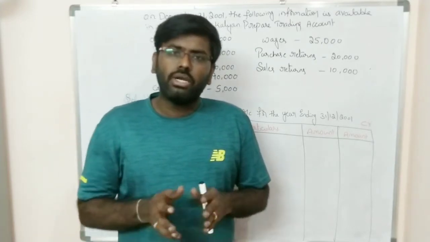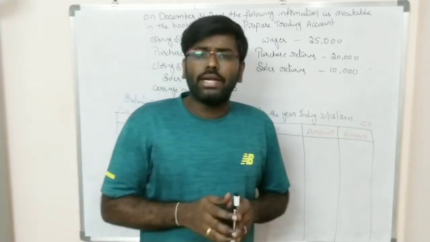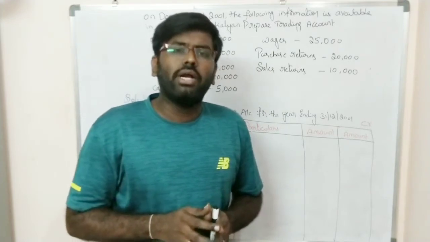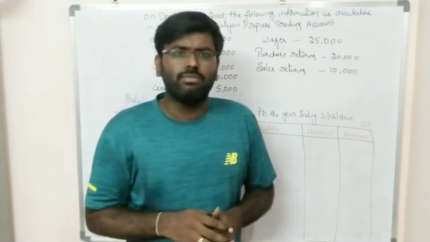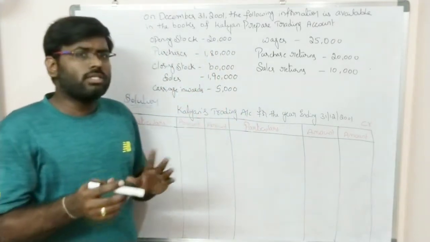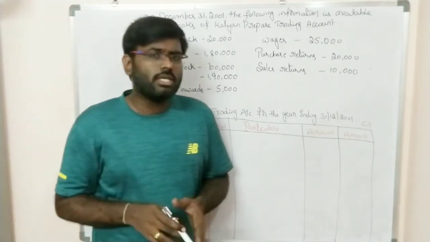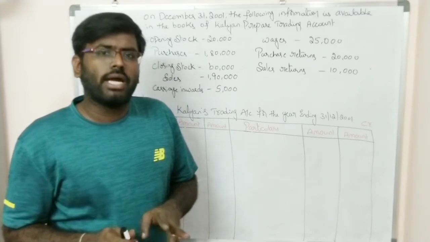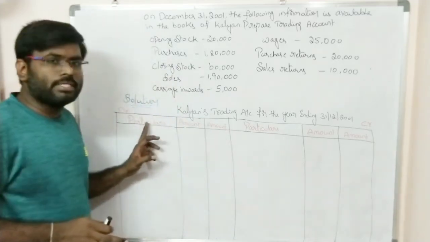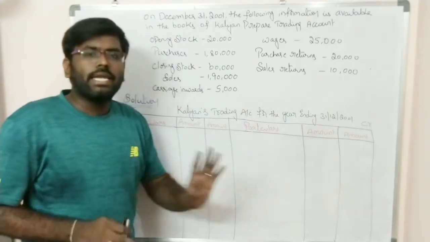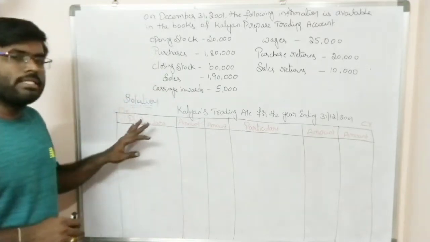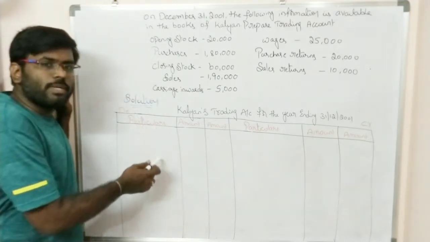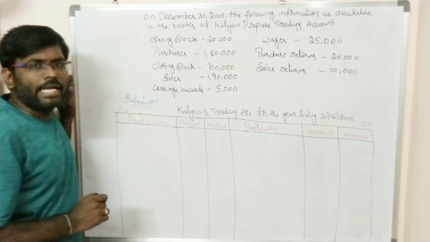So under the trading account we will record expenses as well as incomes. In the last video we have also seen the format of the trading account. The trading account contains both parts: the debit side and the credit side. On the debit side we record all the expenses related to the trading activity.